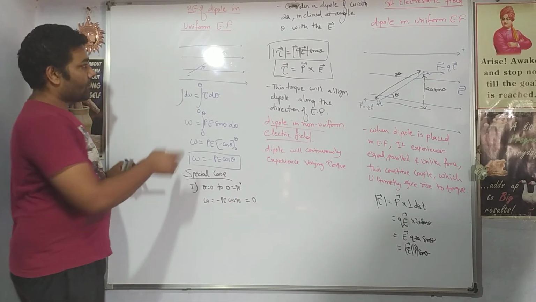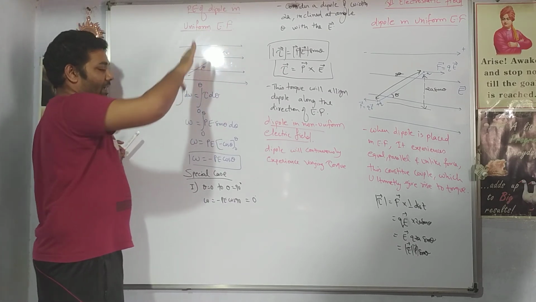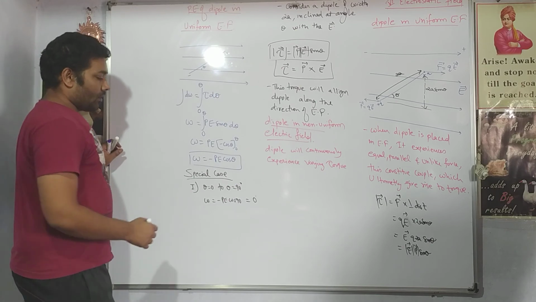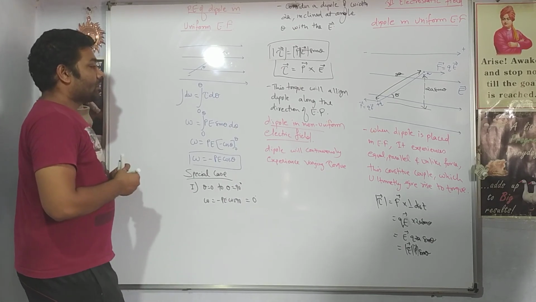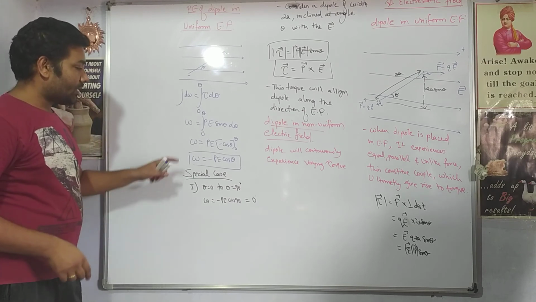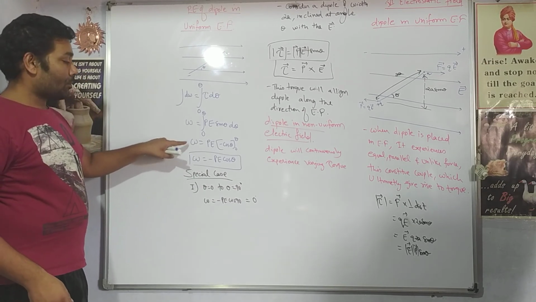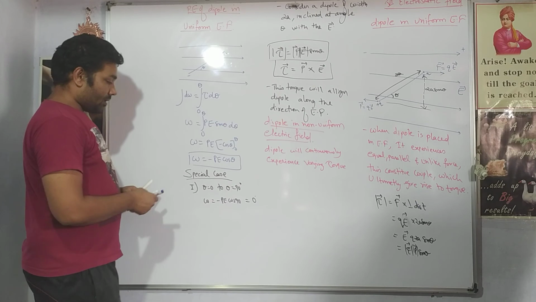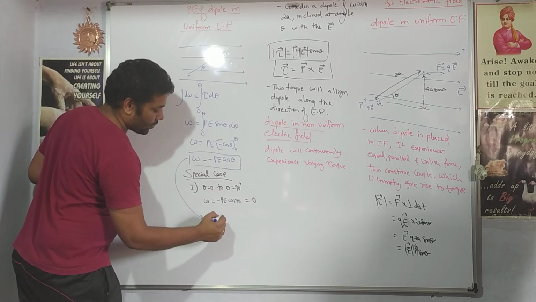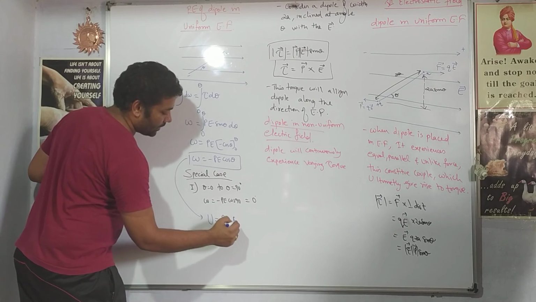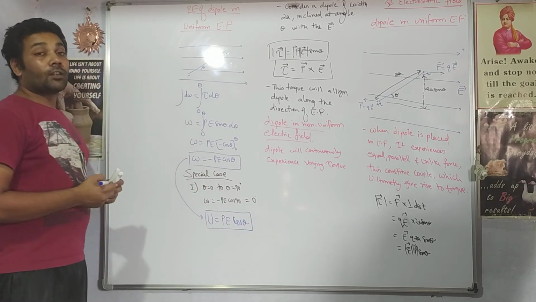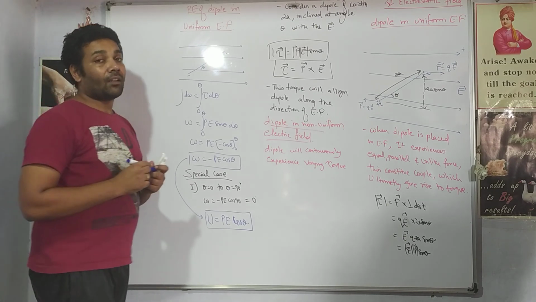As per physics, if you rotate the dipole by 90 degree, the work done is 0. So that is the derivation for the potential energy of the dipole in a uniform field, right? This work done appears as the potential energy of the dipole, minus pE cos theta. So this is the energy of the dipole in a uniform electric field.